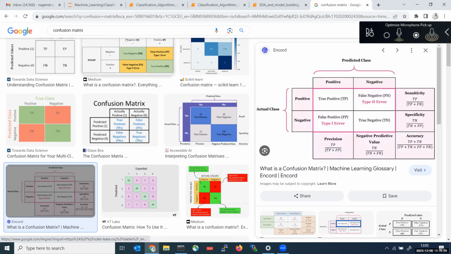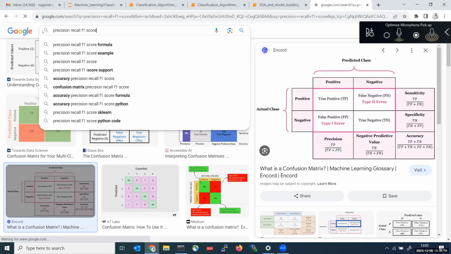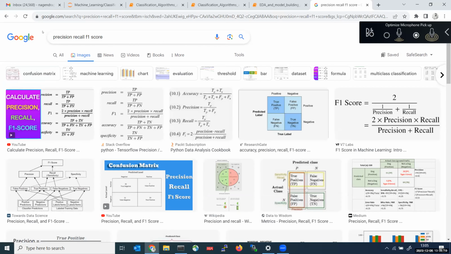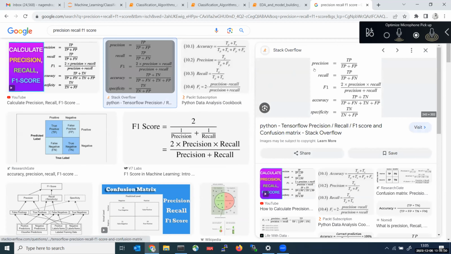And next, let us see precision and recall. Everything we will be calculating from this confusion matrix only, everywhere. You just need to remember the formulas, nothing more than the content. The precision is the formula having true positives divided by true positives plus false positives. TP is nothing but true positives, FP is nothing but false positives. TN is nothing but true negatives, and FN is nothing but false negatives.